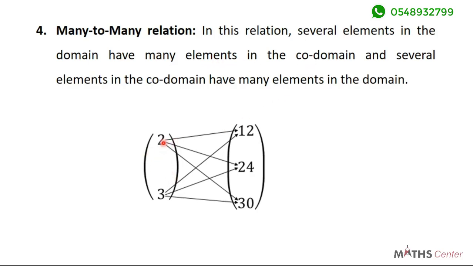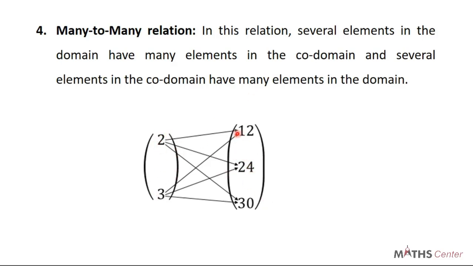So you can see from here that 2 and 3 are all related to 12. At the same time, 2 and 3 are all related to 24. At the same time, 2 and 3 are all related to 30. So we have many in here. 2 qualifies as many. We have many relating to many. We have many in the domain relating to many in the codomain.